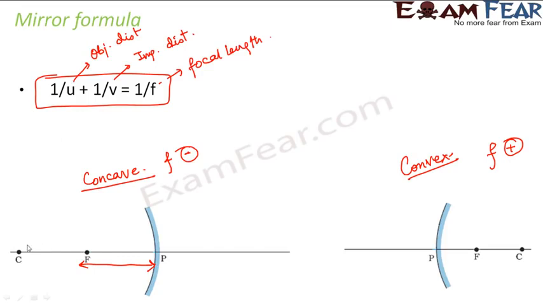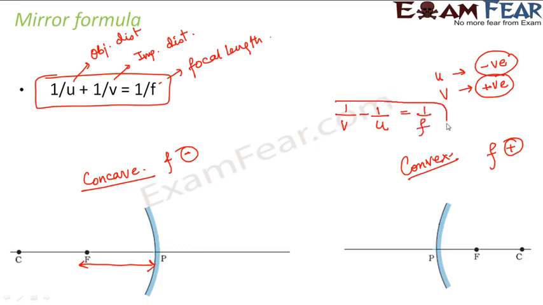Okay, now object distance, when you place an object on the left hand side, you also get the image on the left hand side. So u, v, f all are negative in case of concave mirror. So this formula holds true. However, in case of convex mirror, it is seen that the object distance is negative. However, the image distance is positive, and the focal length is also positive. So in case of a convex mirror, this formula gets modified to 1 by v minus 1 by u is equal to 1 by f.